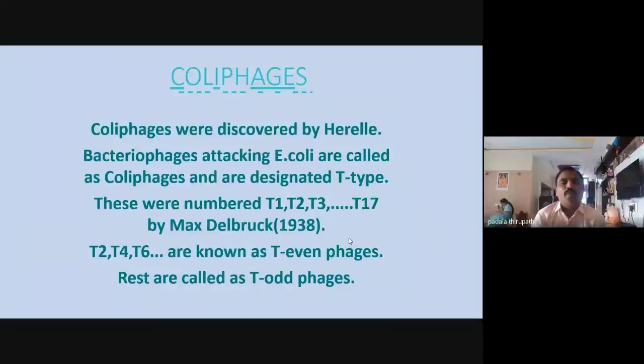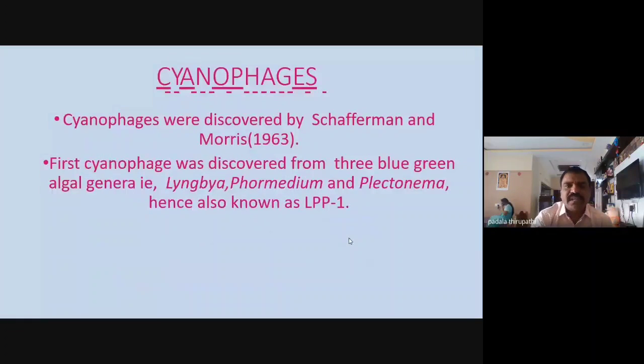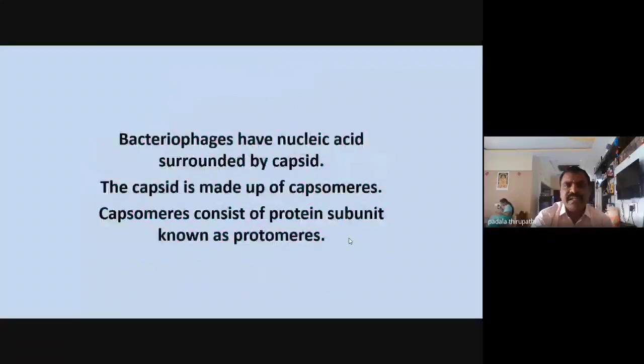You asked about coliphages. Coliphages were discovered by D'Herelle, and these bacteriophages attack a special type of bacteria, that is Escherichia coli. They are called coliphages and are classified as T type. These were numbered T1, T2, T3, up to T7, by Max Delbruck in 1938. T2, T4, T6 are T even phages, and the rest are called T odd phages. Is there any doubt?